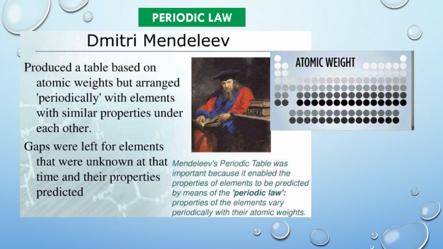In 1869, he stated a law known as periodic law, which states that the physical and chemical properties of elements are periodic functions of their atomic weights.